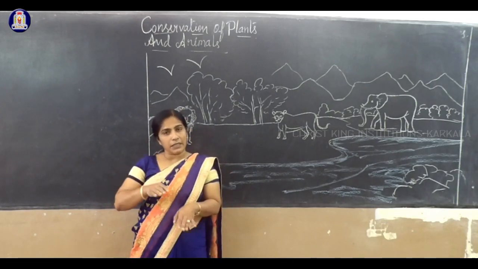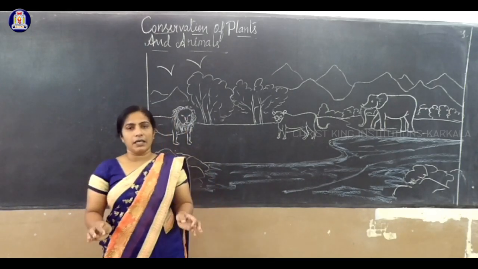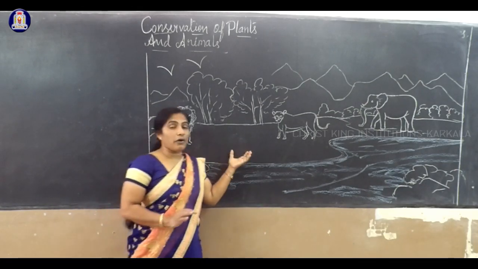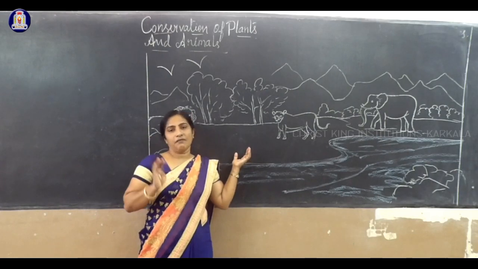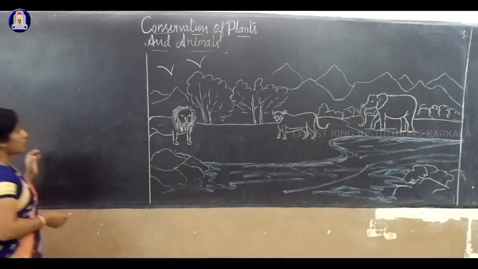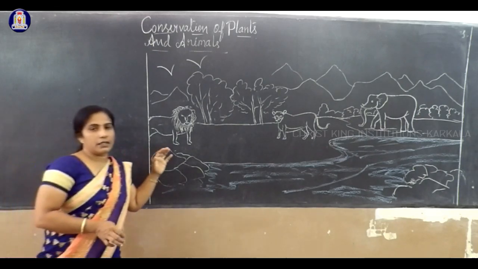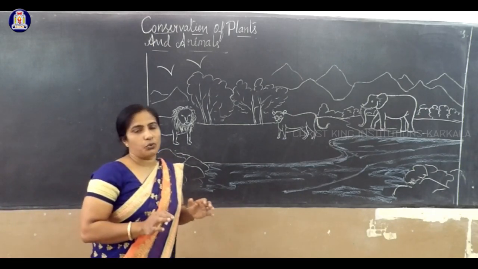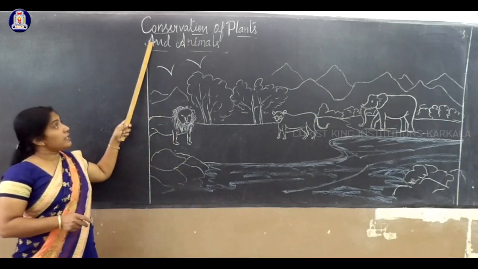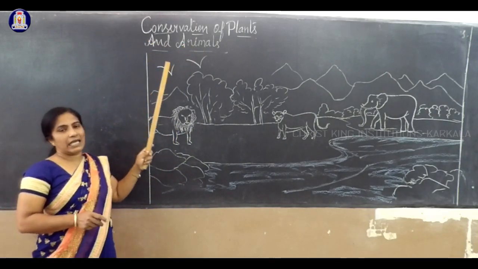Where we are disturbing the land, we are also disturbing the animals, wildlife, everything. So removing the forest area is called deforestation. If I remove the plants, imagine, where we are studying, then what is our duty? Our duty is nothing but conservation of plants and animals.